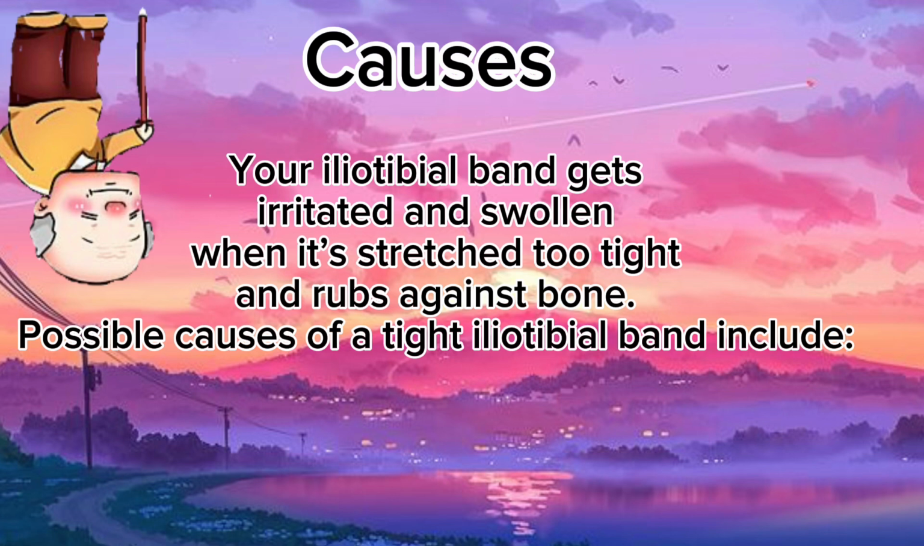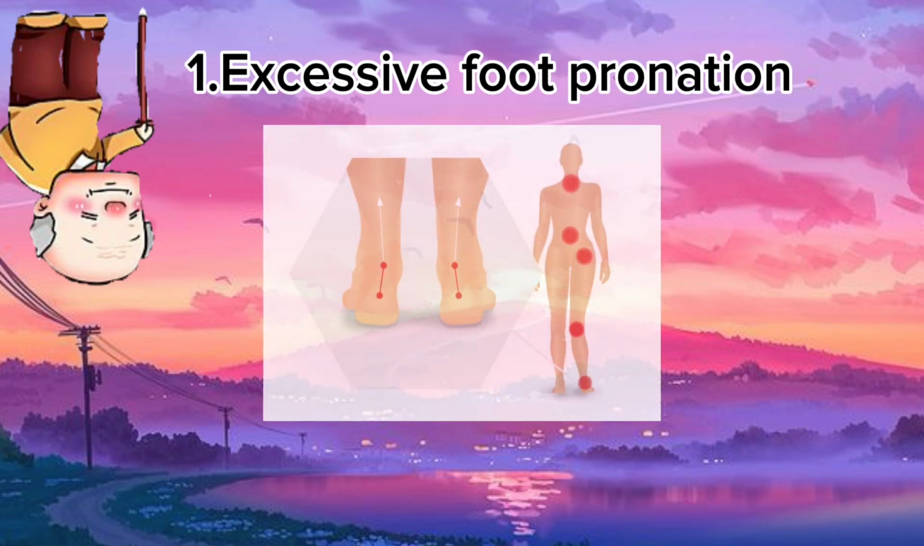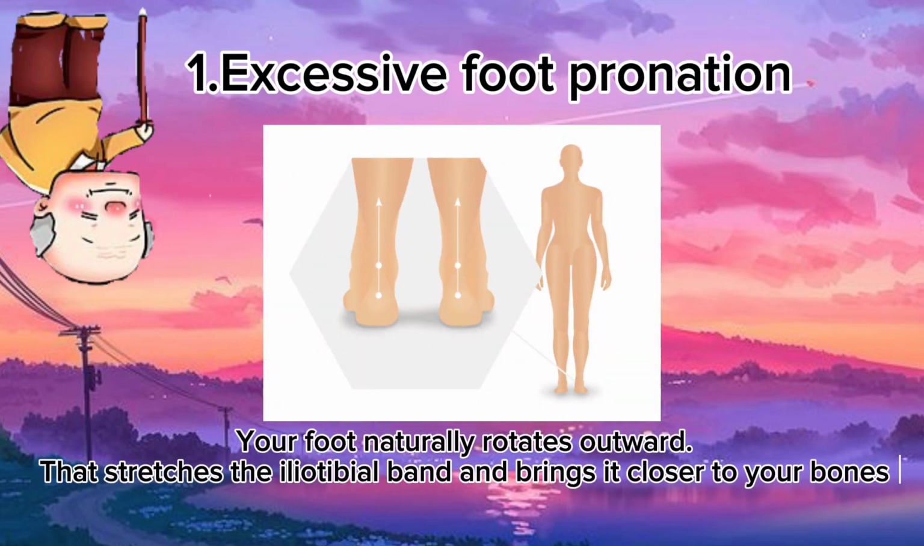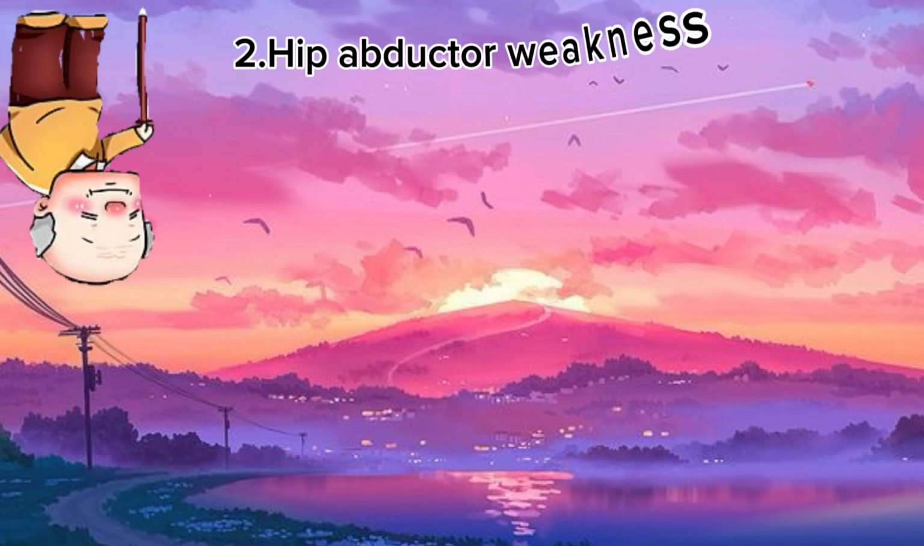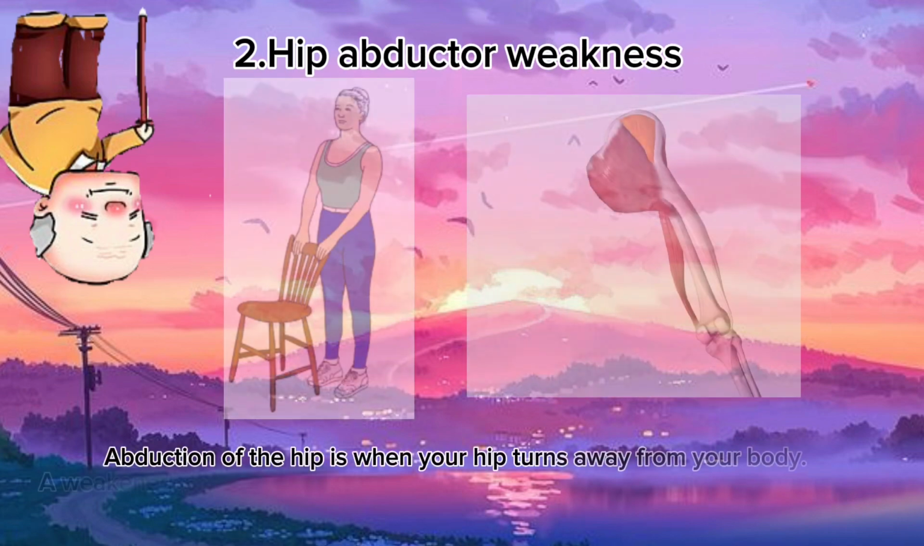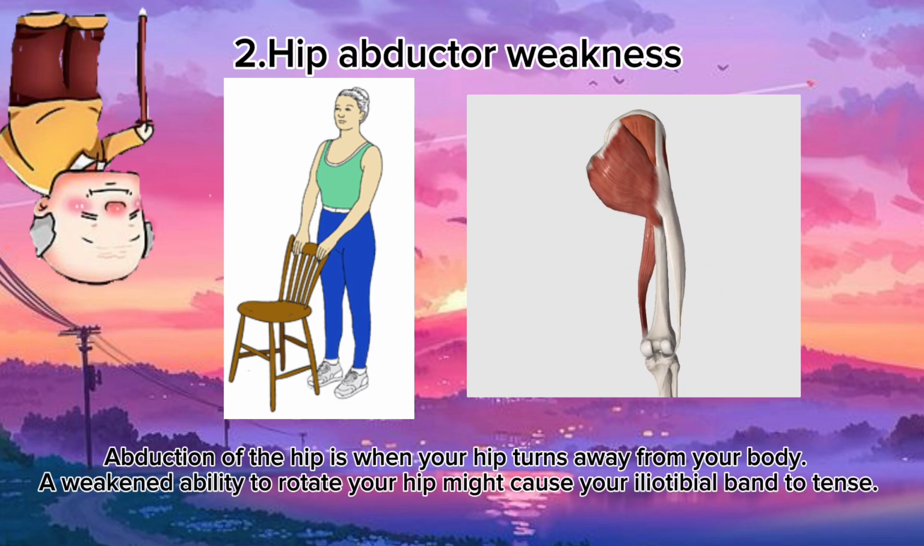Possible causes of a tight iliotibial band include: first, excessive foot pronation. Your foot naturally rotates outward. That stretches the ITB and brings it closer to your bone. Second cause is hip abductor weakness. Abduction of the hip is when your hip moves away from your body. A weakened ability to abduct your hip might cause your ITB to tense.